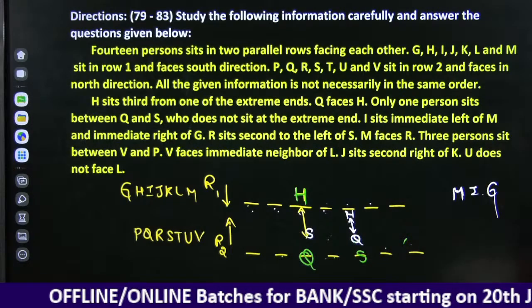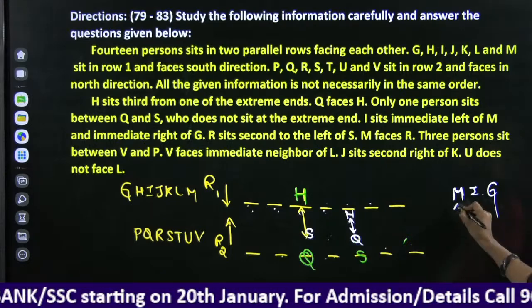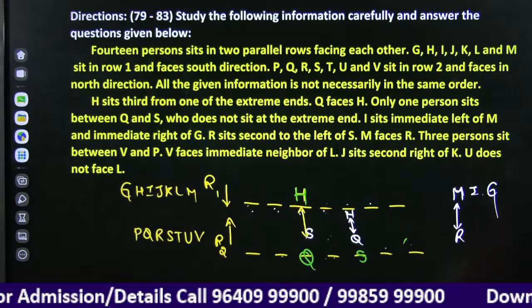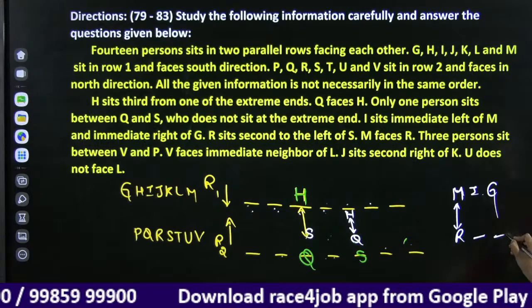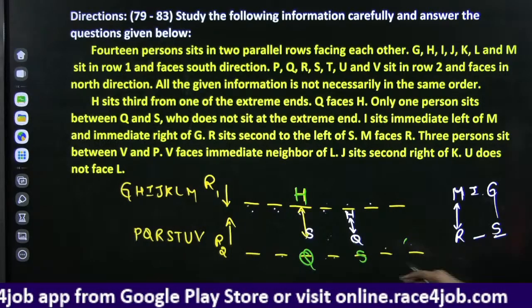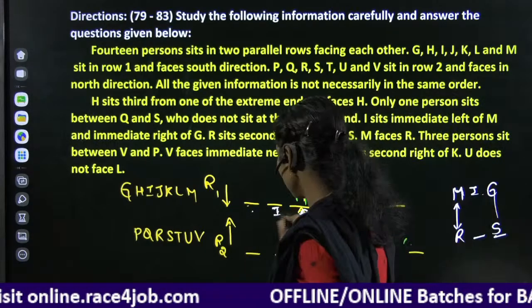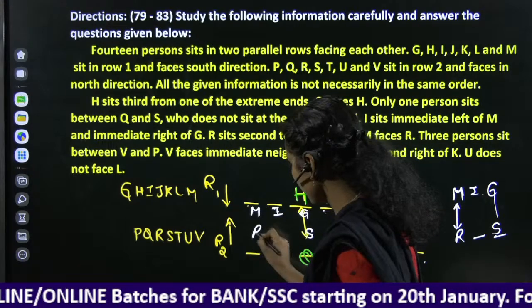R sits second to the left of S, and M faces R. Okay, R is here. We already have S here. G, I, M, 1, 2, R will be here.